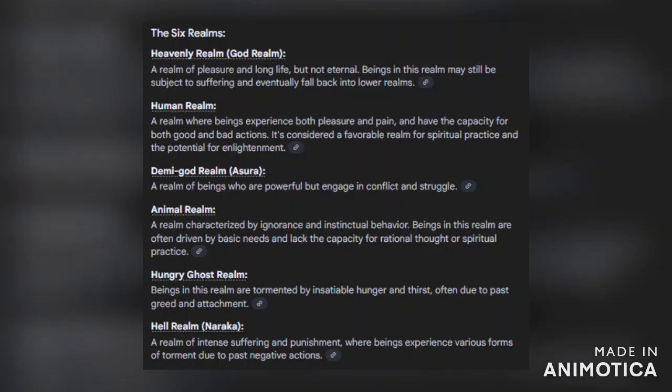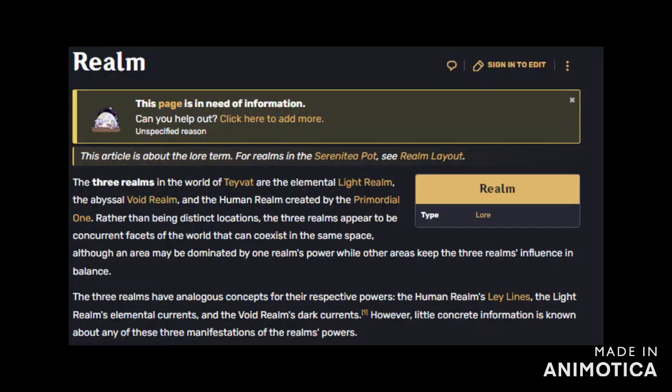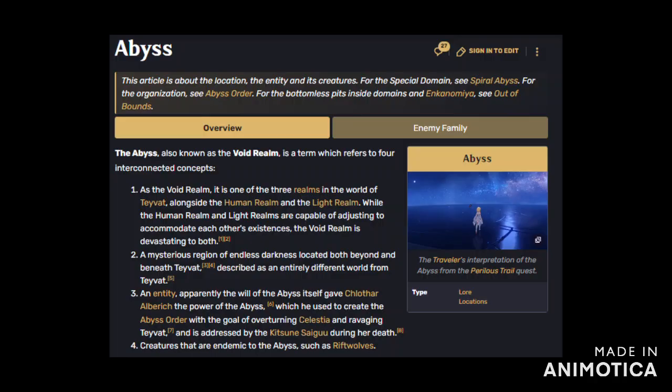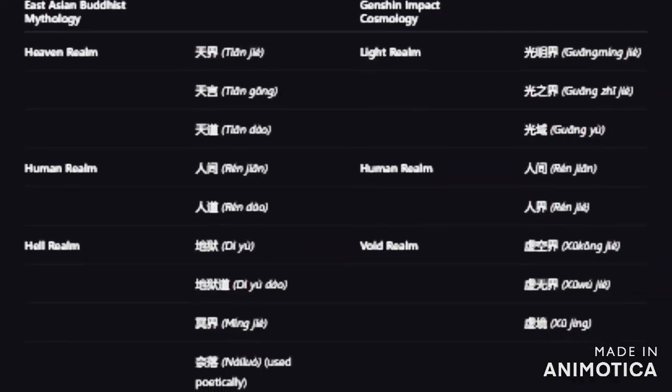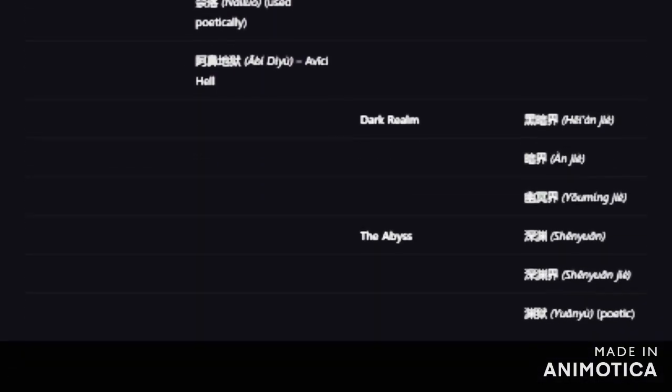In Buddhist mythology, there are three realms: the heaven, the human, and the hell realms. And in Genshin Impact, there is the light, the human, and the void realm, or the dark realm, or the abyss. On screen, you should be seeing the symbols associated with each name. The symbol that I mentioned earlier is present.